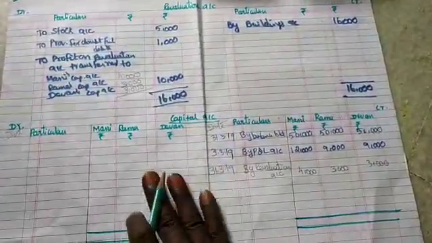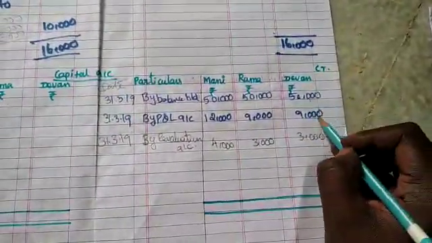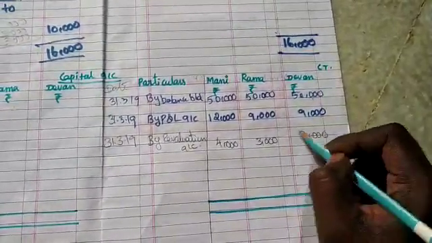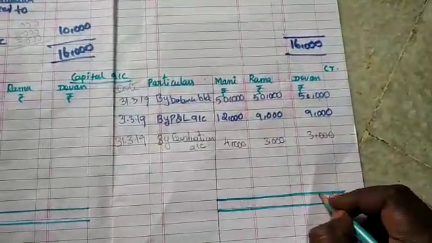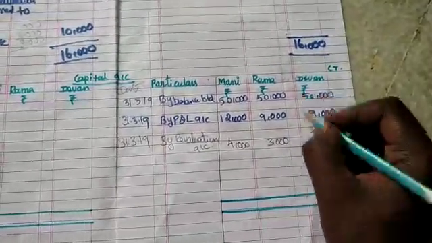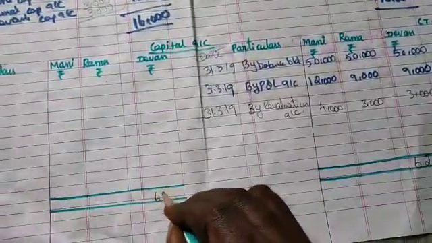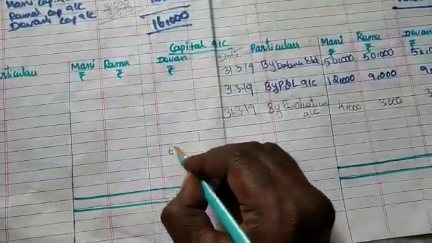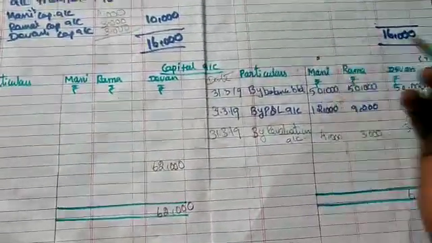On the debit side no balances are mentioned, so the capital account shows a credit balance. So 50 plus 9,000 is 59. In the third portion no values. In the fourth portion 3 plus 9 is 12,000, and 12 plus 1 plus 6 is 62,000. So the same 62,000 is recorded here. The difference amount is recorded separately, 62,000. Who is the retiring partner? Money. That alone we keep separately.